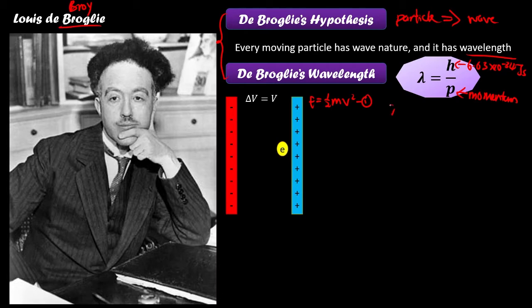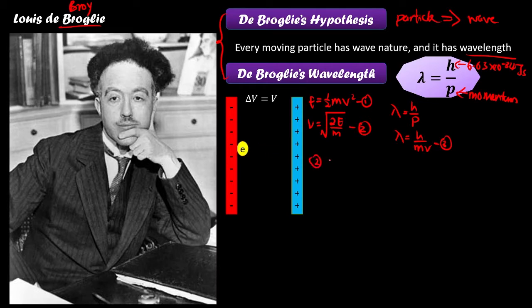Your de Broglie wavelength is lambda equals h over p, so lambda equals h over mv because p is equal to mv. Then according to the first equation, this can be rewritten as v equals square root of 2E over m. This one becomes the second equation, and this one is the third equation.